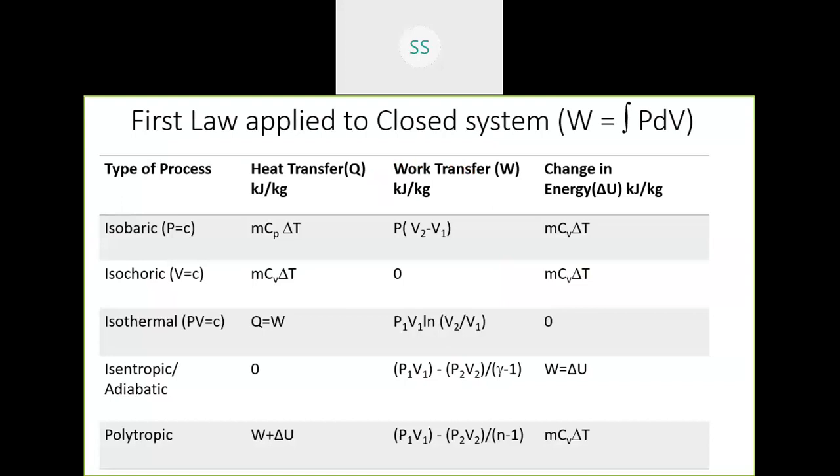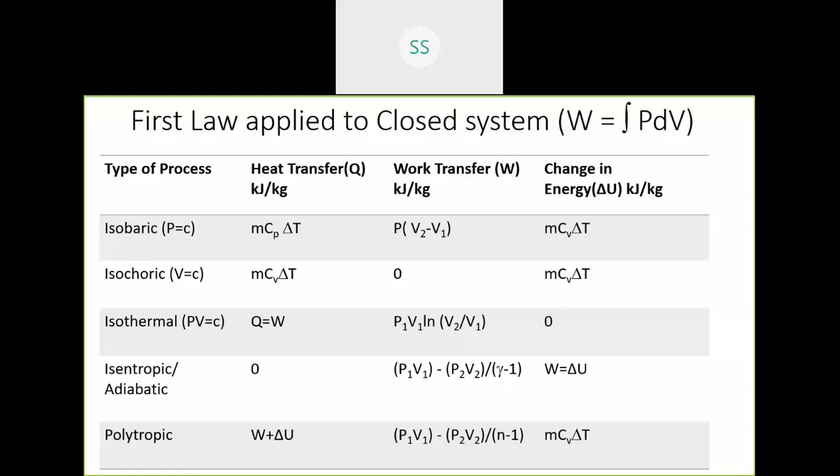The first one, isobaric process, which means constant pressure process. During the process, the pressure remains constant. The heat transfer is calculated using mCp delta T. What is the first law? Q minus W equal to delta U. Applying it here, Q is calculated using this expression, and the work done is the integral of P dV, which is P into V2 minus V1, because the pressure remains constant.